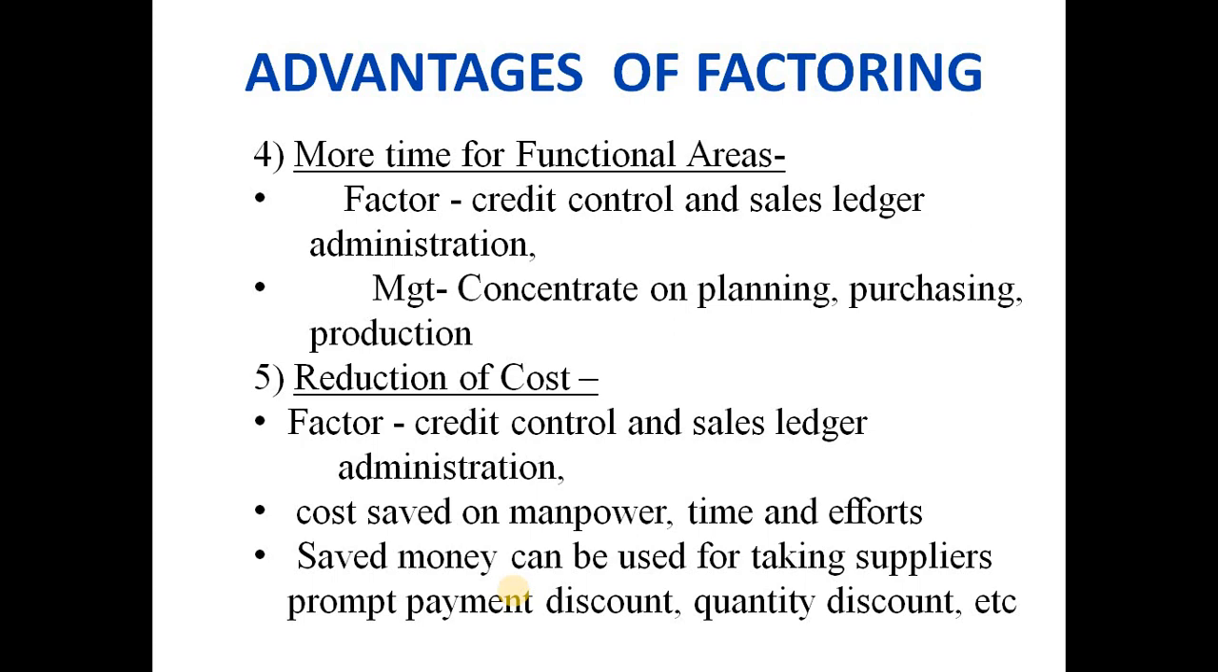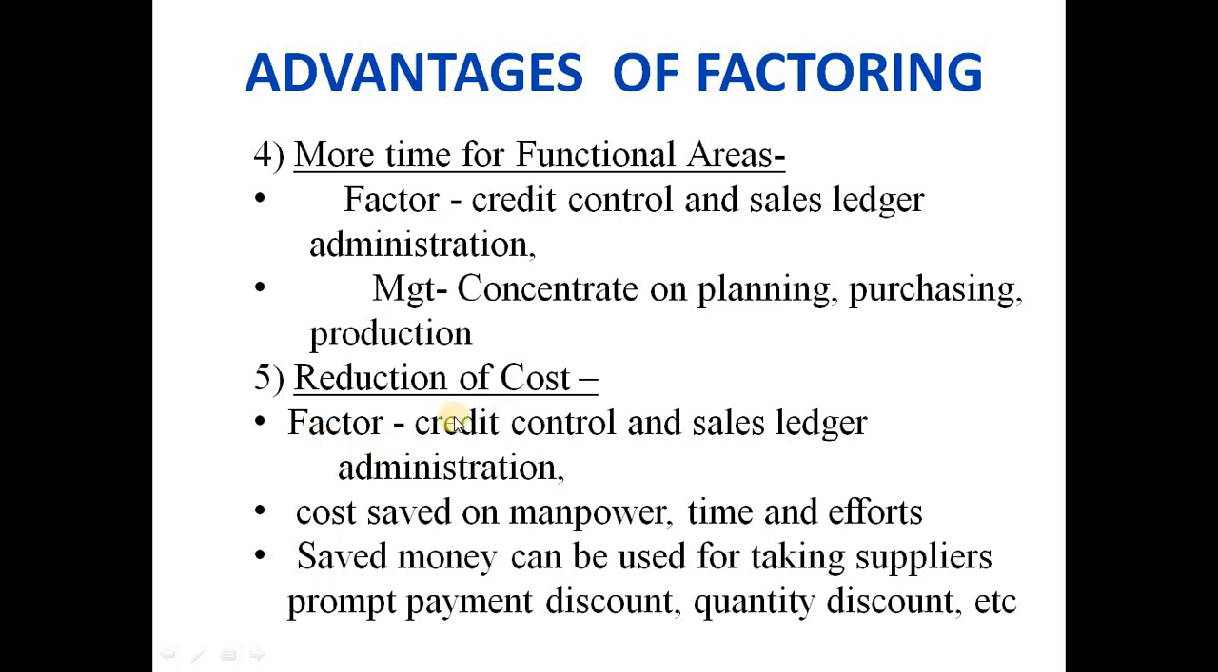Then, more time for functional areas. If the factor is not there, then the client has to work on collection and sales ledger administration. In that case, they cannot concentrate properly on their core activities. So if the factor is doing all these things like credit control and sales ledger administration, then management can concentrate on planning, purchasing, production, research and development activities, etc.